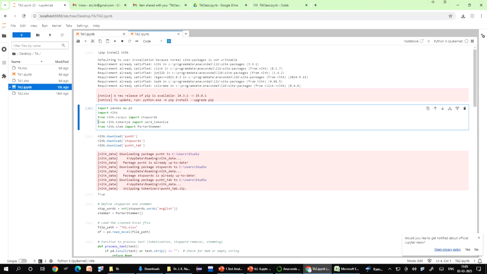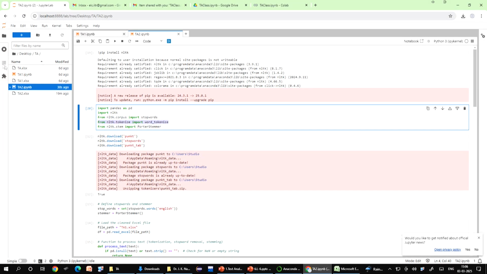Then from nltk.tokenize import word_tokenize. Now, as you must be remembering, what does tokenize mean? Tokenize means that you are breaking a sentence into meaningful words, smaller parts or tokens, like words or punctuation. Word_tokenize is a function that splits a sentence into individual words.